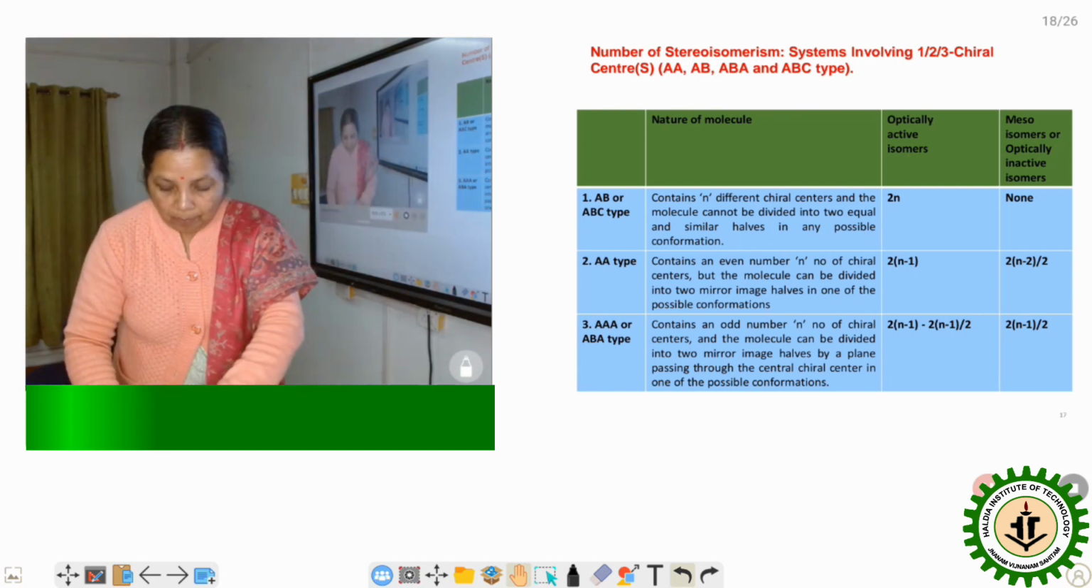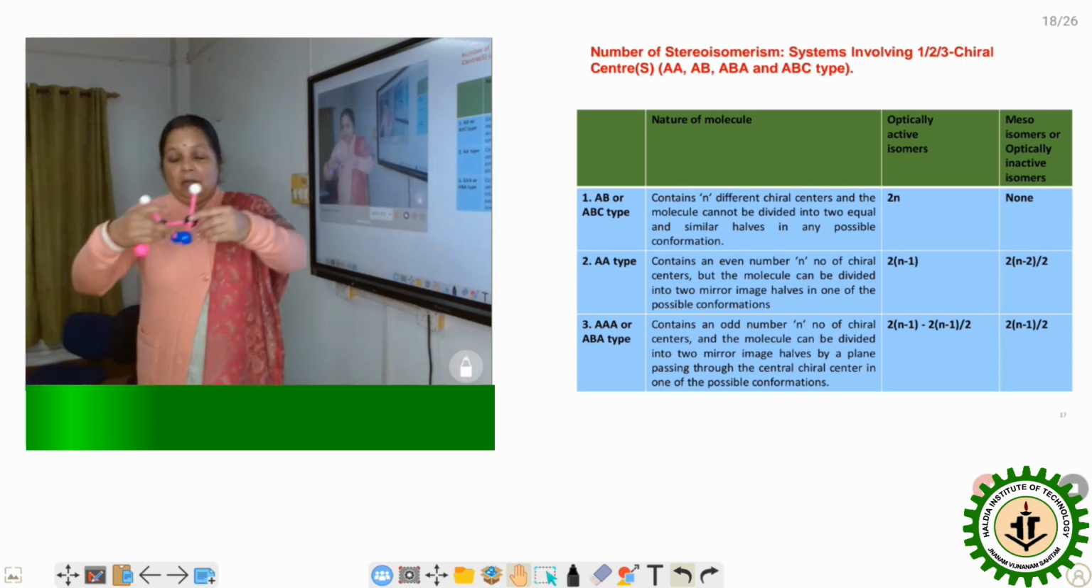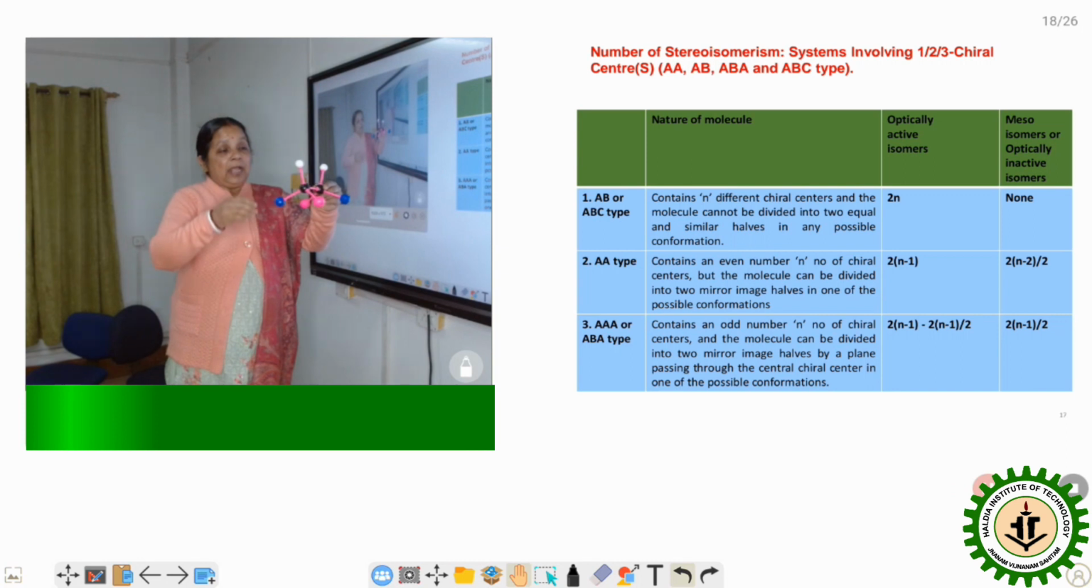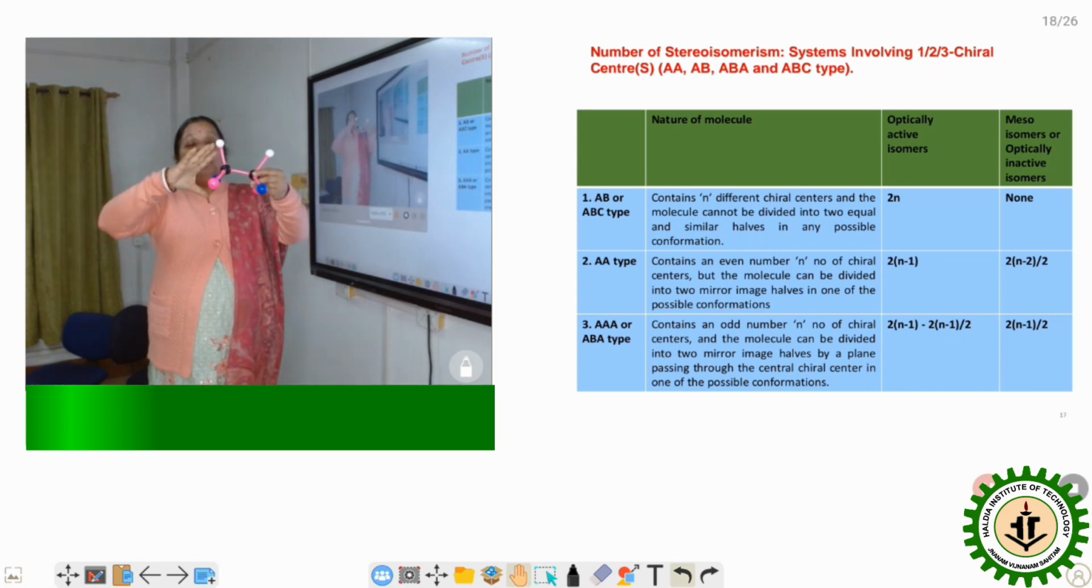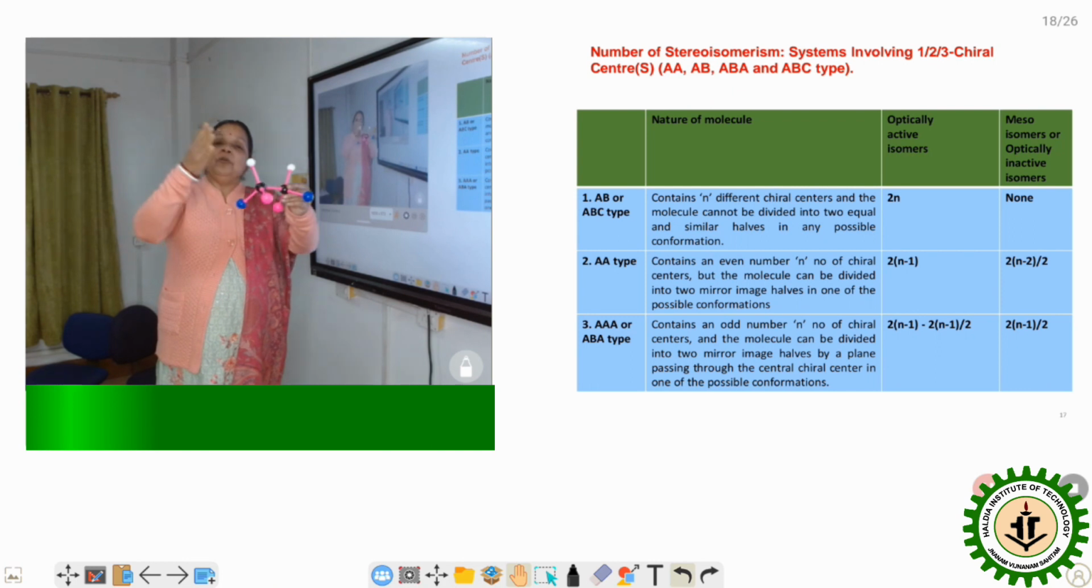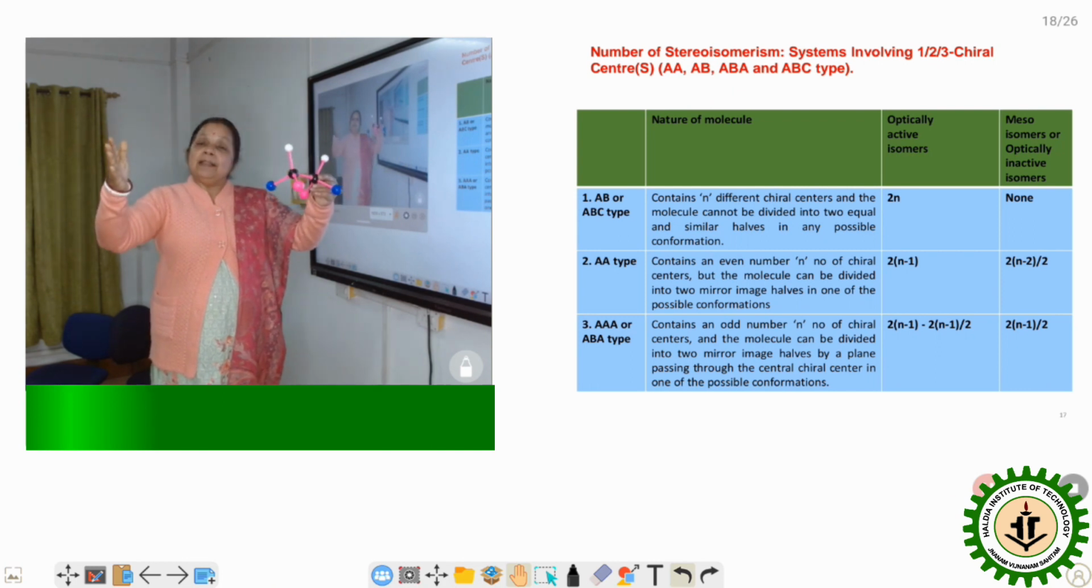And the other compound I am taking here is another isomer, and this is the active form. It has no plane of symmetry, no center of symmetry, no symmetry at all present in this molecule. Therefore this isomer is optically active, and as it is active, its mirror image is generated, so it is another active compound.